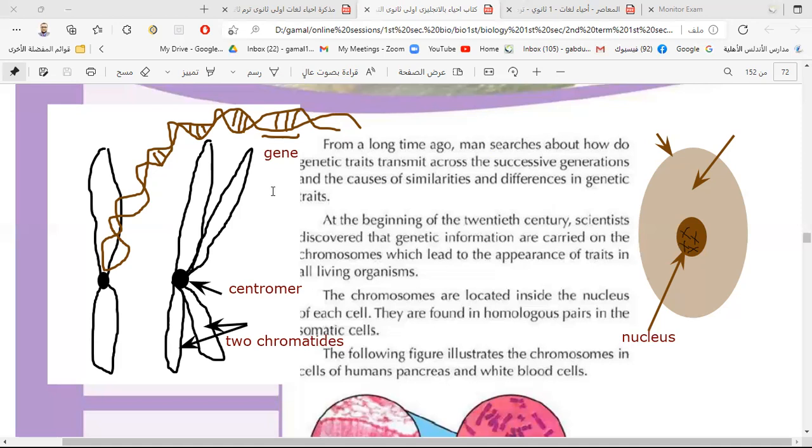So genes are found in the chromosome, in the DNA. The molecule of DNA carries the genes, and the genes are responsible for the appearance of hereditary traits. The DNA thread is a very long thread, a double helix. We call it a double helix, and it contains maybe hundreds of genes.